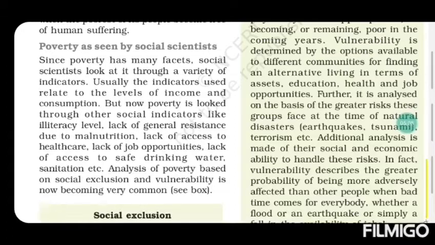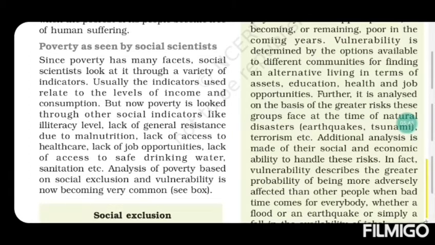Next is lack of access to sanitation and safe drinking water and so on. There is also a lack of access to sanitation and safe drinking water and other things as well for those who are in poverty. So these are all the 5 poverty analyses which are used by social scientists.